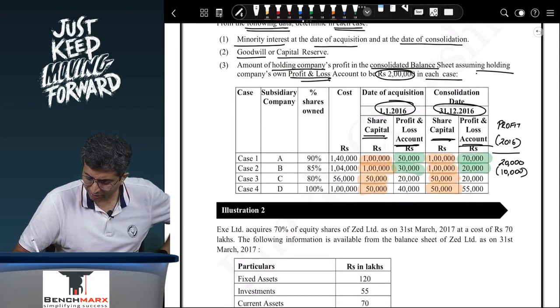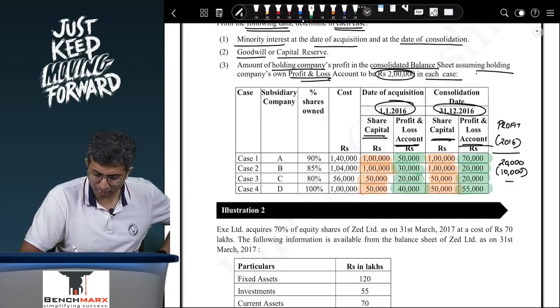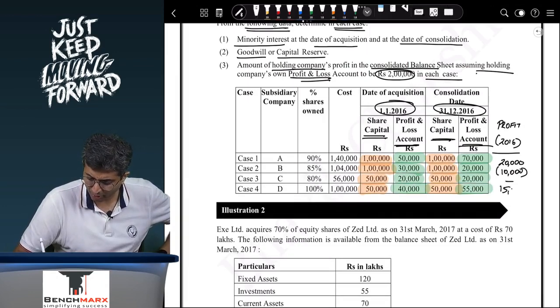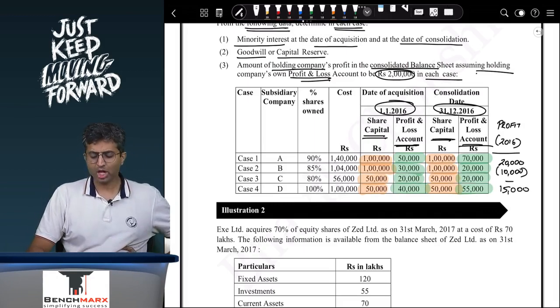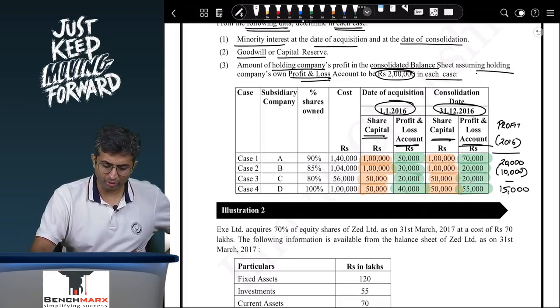10,000, that's a loss during the year. 20 and 20, so that is no profit, no loss. And at the end, that is 40 and 55. So it appears to be a 15,000 profit during the year. Now, how are we going to solve this question?